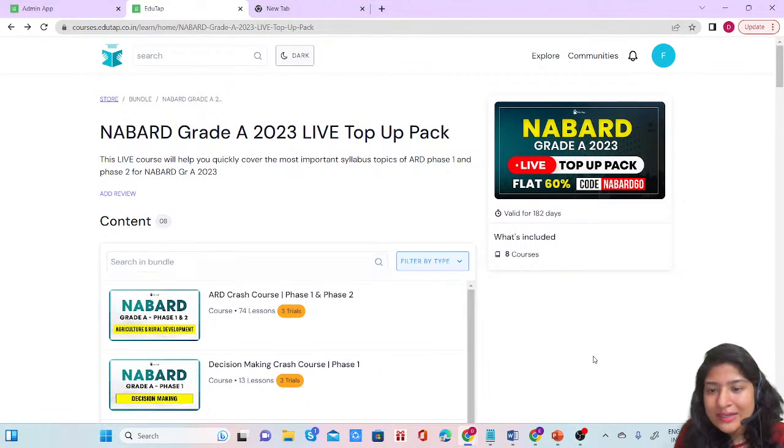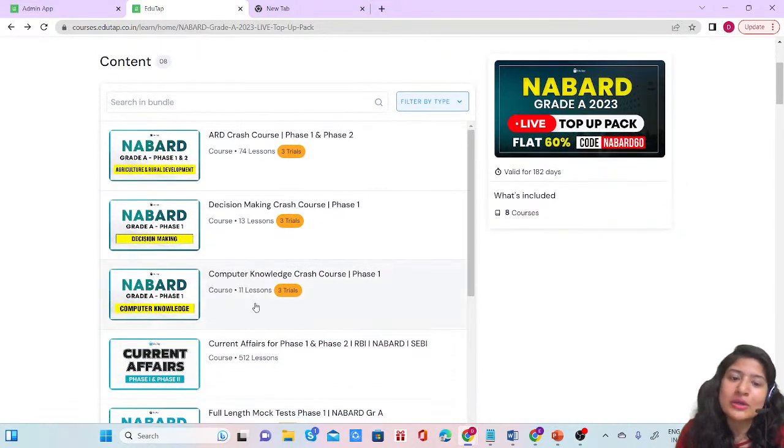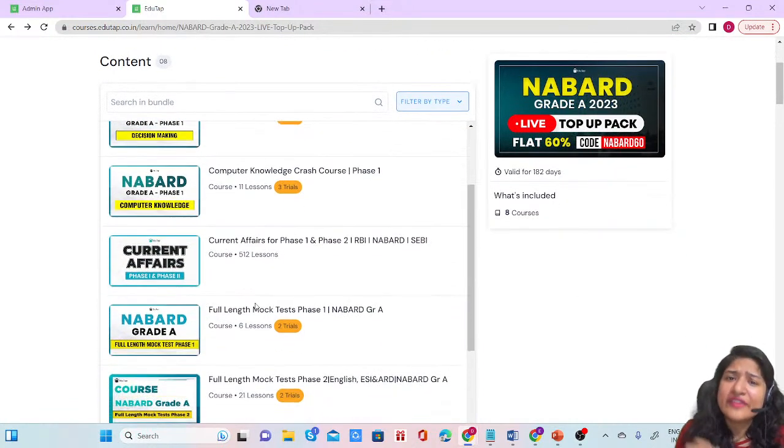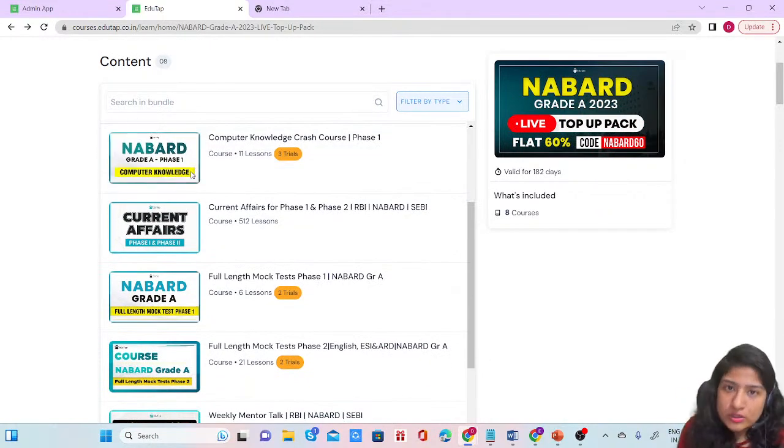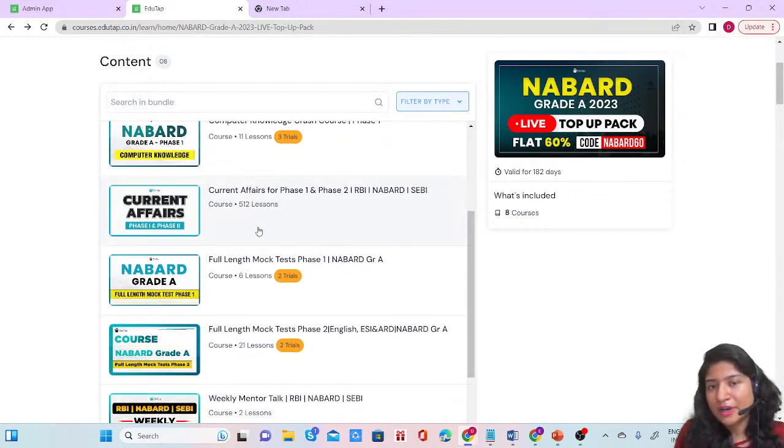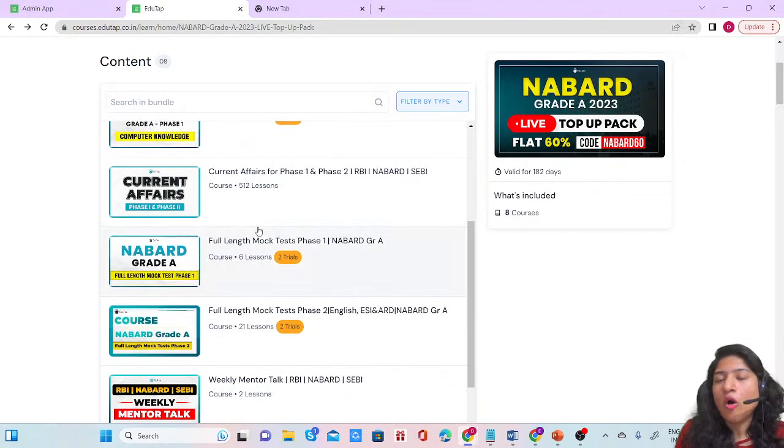Because we all know that this is just the sectional cutoff you have to clear, and the sectional cutoff is very less. Similarly for computer knowledge we have provided you notes as well as the sectional quiz. Current affairs, of course, even if you're prepared for RBI, is something that is perennial, right? That is why for current affairs we have provided all the magazines, we have schemes, we have reports, which are important from the NABARD examination point of view, right?